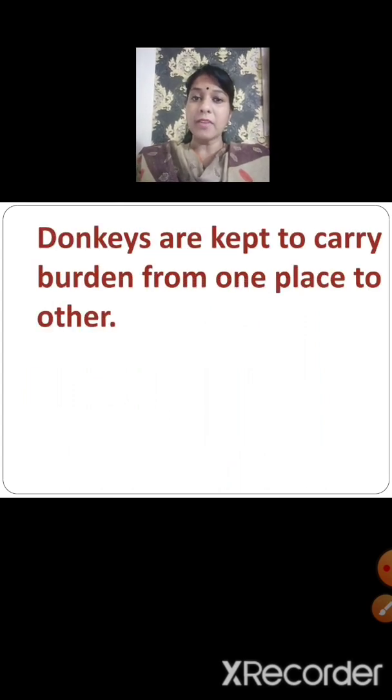Donkeys are kept to carry burden from one place to another. In other words, donkeys help us to transport heavy goods from one place to another.